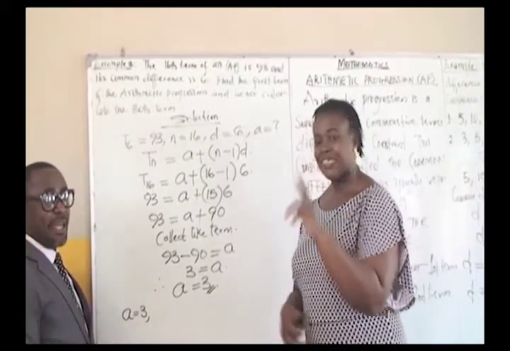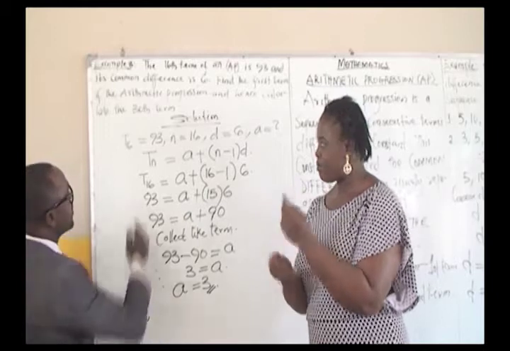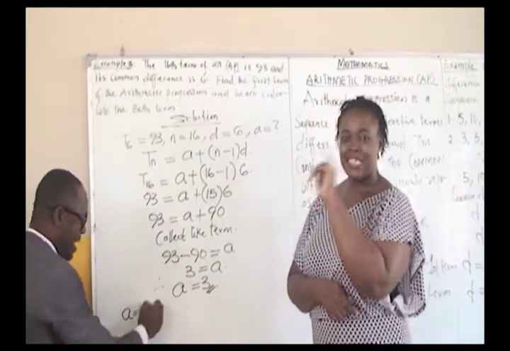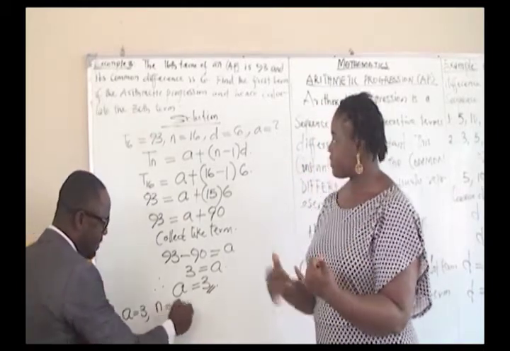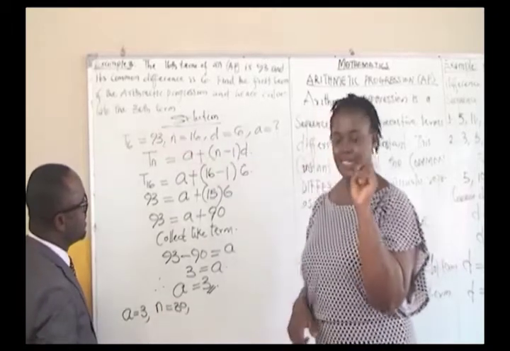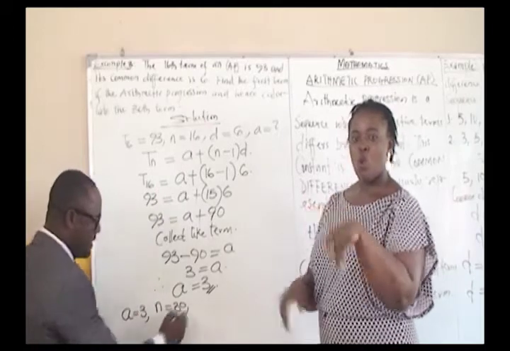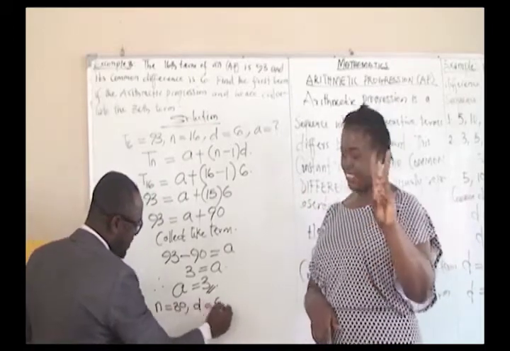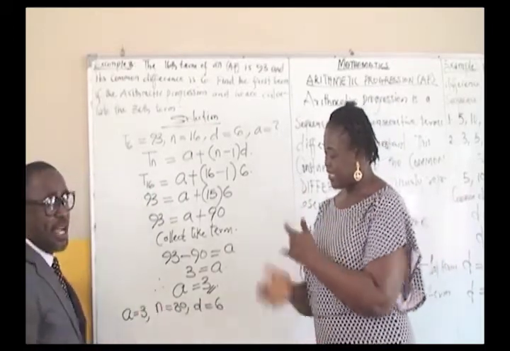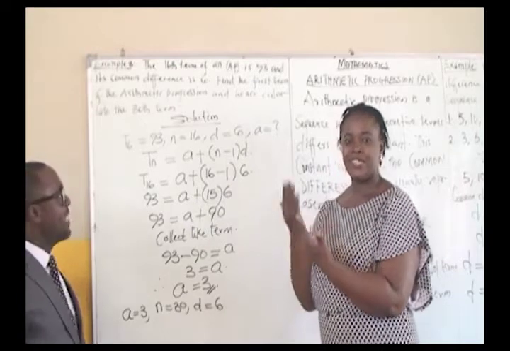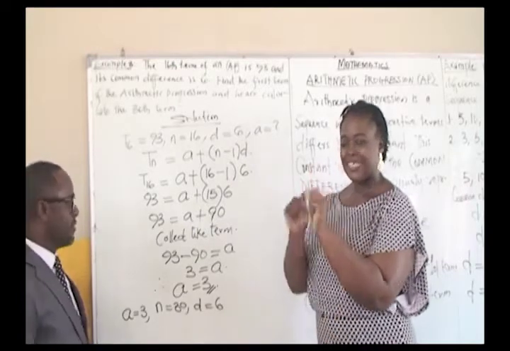The 30th term this time around, N is equals to what? 30. We have our N, that's 30. And we move further to establish the common difference, which is what? 6. With these 3 parameters, we can establish the 30th term of this progression.